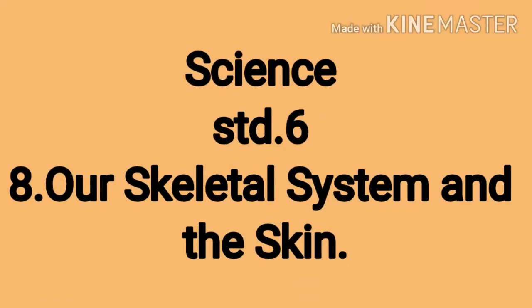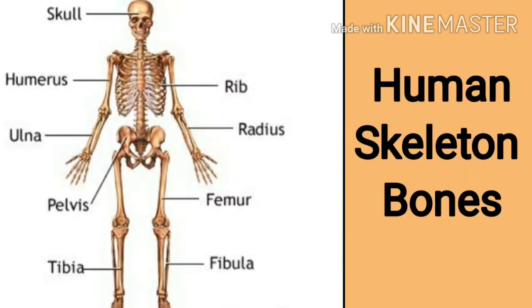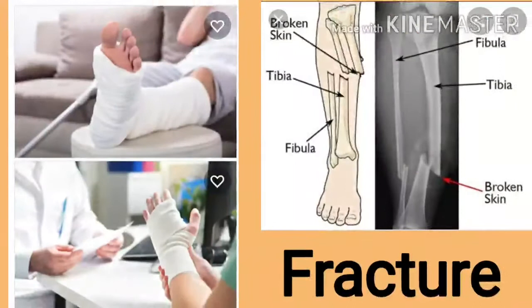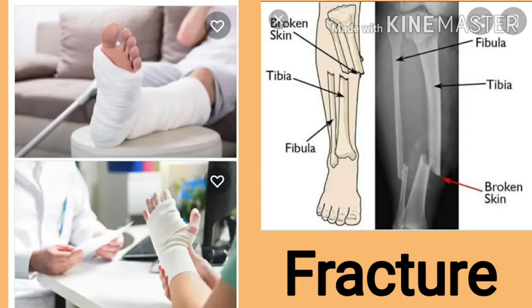Chapter number 8, our skeletal system and the skin. Human skeleton is made up of bones. Fracture. Let's see what is fracture.